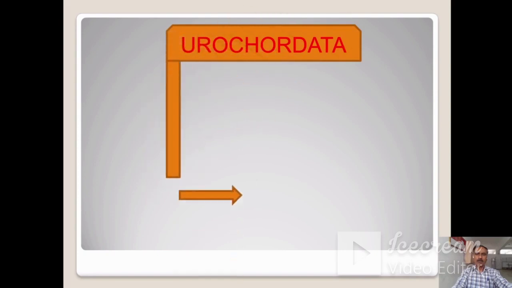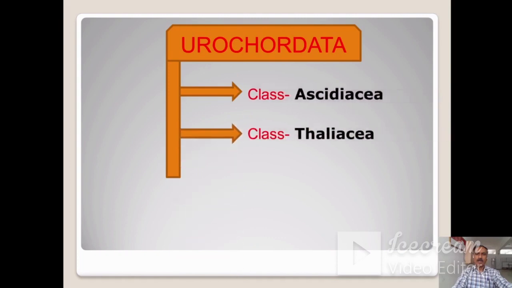Next is the Urochordata. The Urochordata is divided into three classes. Number 1, class Ascidiacea. Number 2, class Thaliacea. And number 3, class Larvacea.